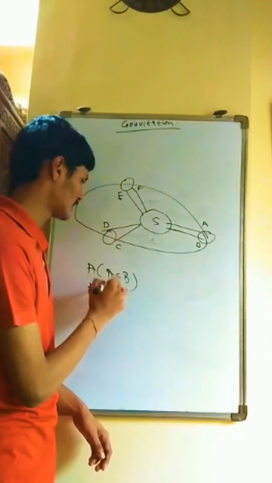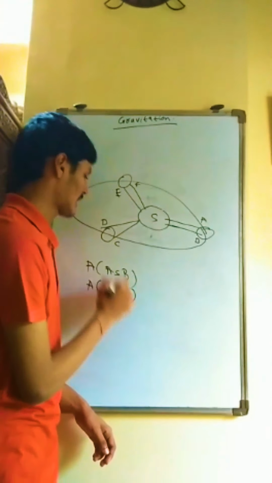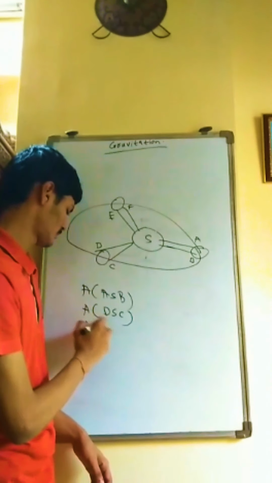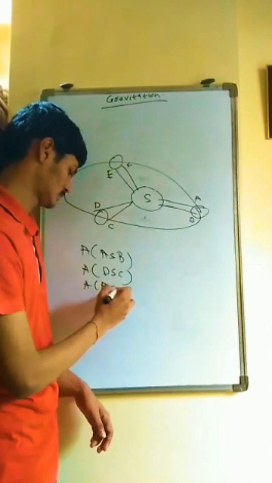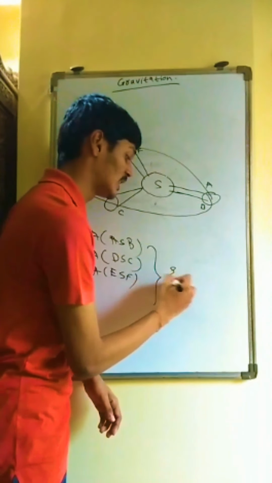calculate the area of DSC, and calculate the area of ESF, it is found that all the three are equal.